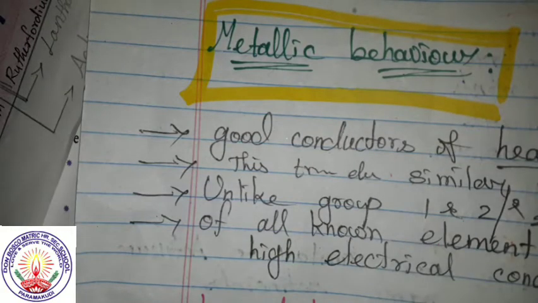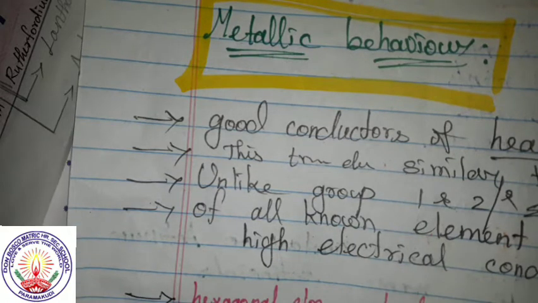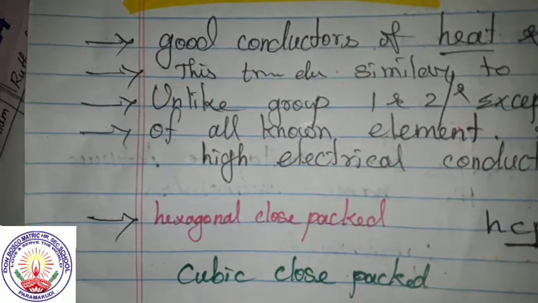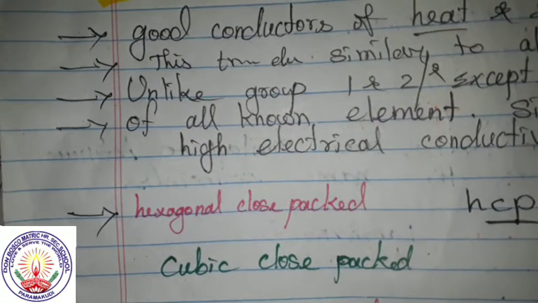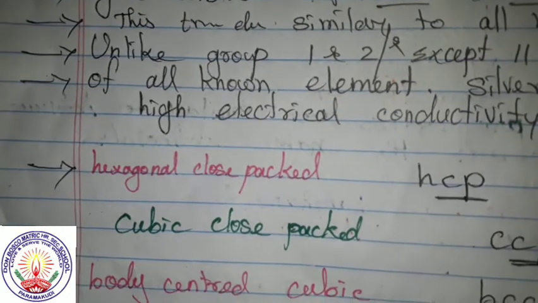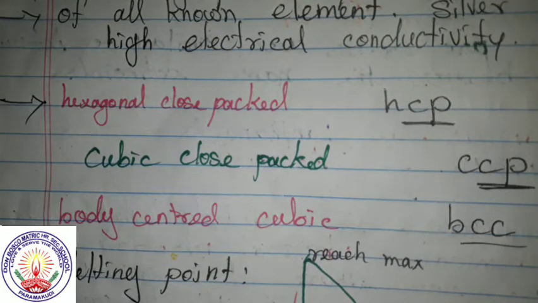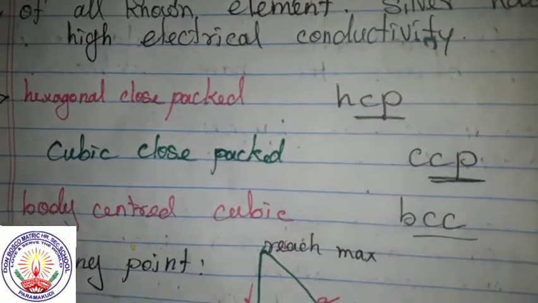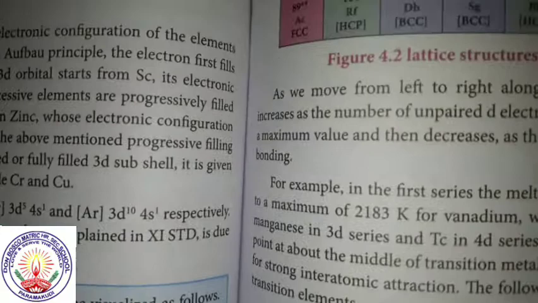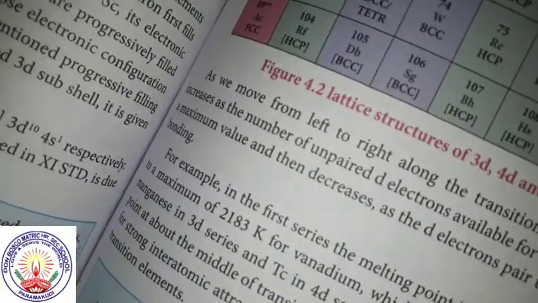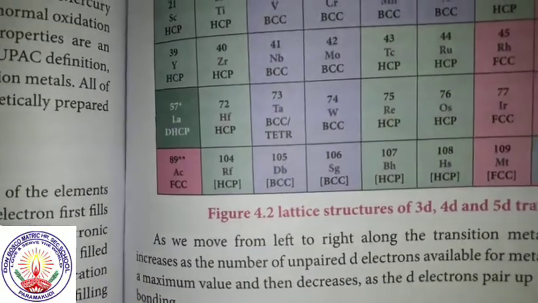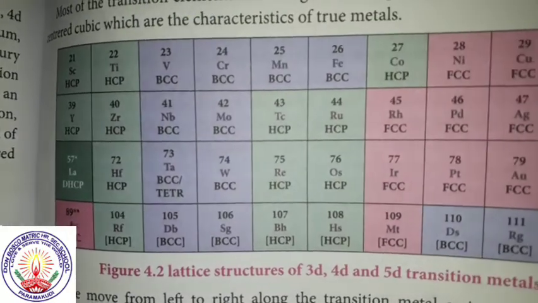Next, see the structure of these elements. These are having hexagonal close packed, that is HCP, or cubic close packed CCP, or body centered cubic BCC, or FCC, that is face centered cubic. See the lattice structure of 3D, 4D and 5D elements.